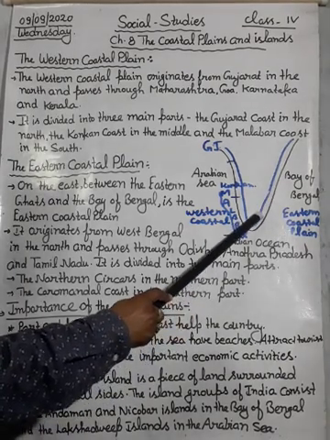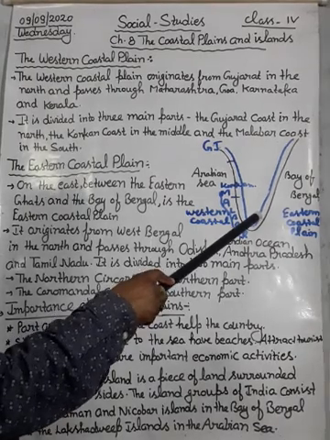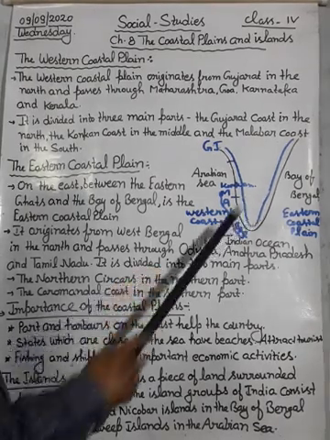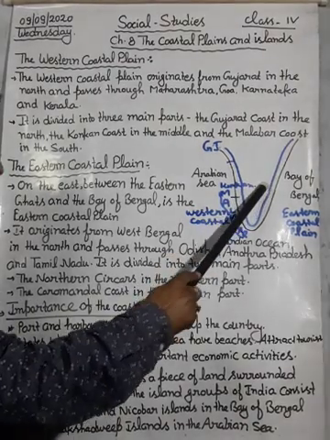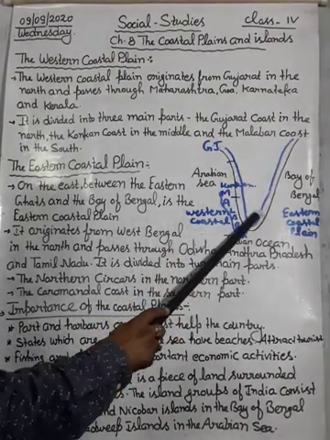These are the three states: Odisha, Andhra Pradesh and Tamil Nadu.